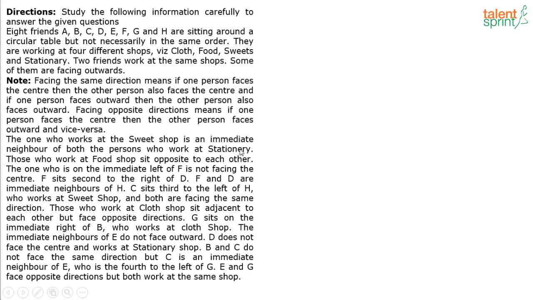Now, unless you know who's facing inwards and who's facing outwards, you'll not be able to proceed, because left and right depends only on that. I'm sure all of you know the convention: when a person is facing the center, left is clockwise, right is anti-clockwise. But when the person is facing outwards, left is anti-clockwise and right is clockwise.